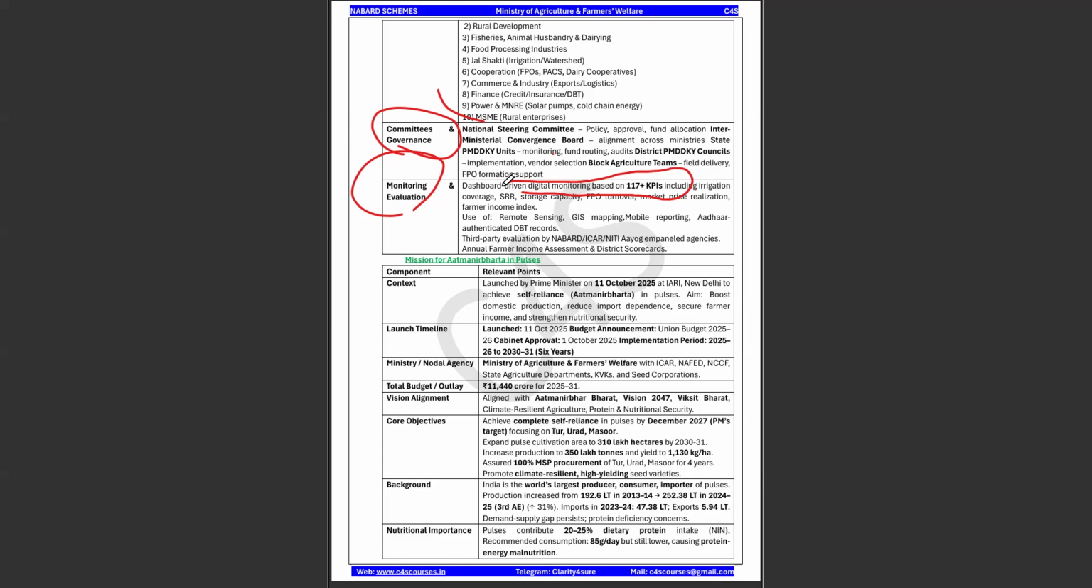Okay, it means there are more than 117 plus monitoring tools to cover various aspects like irrigation, seed supply, and storage capacity, everything.